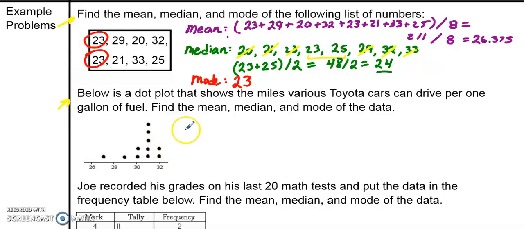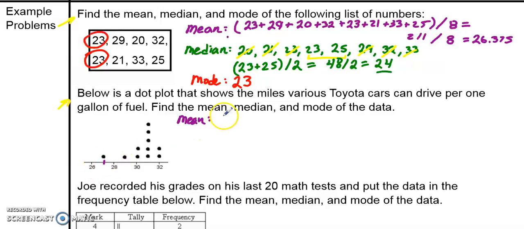Here are the answers. I'll keep the colors the same as the last problem and find the mean with purple. When you're working with a dot plot like this, it's kind of hard to figure out the mean without counting each individual dot, but there is a little shortcut, and I'll show you how to do that. Start by just counting where the dots are and adding them together.